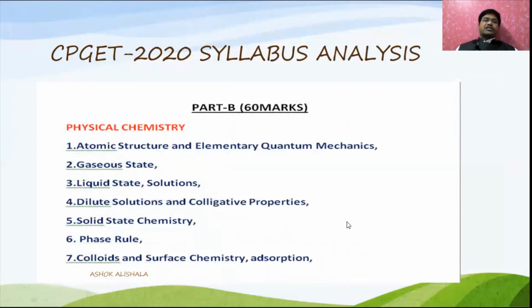What are the topics in physical chemistry? Atomic structure and elementary quantum mechanics, and another one is the gaseous state. Next, liquid state and solutions, dilute solutions and colligative properties. We can also consider solutions, dilute solutions, and colligative properties as another chapter. Then the solid state, and another one is the phase rule.